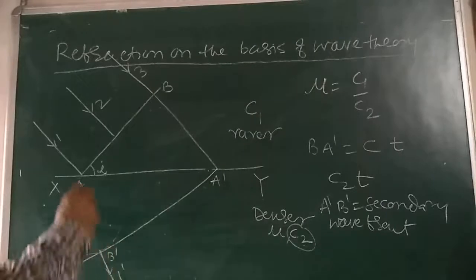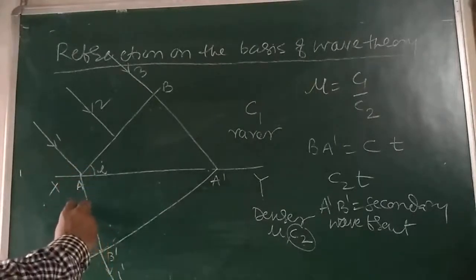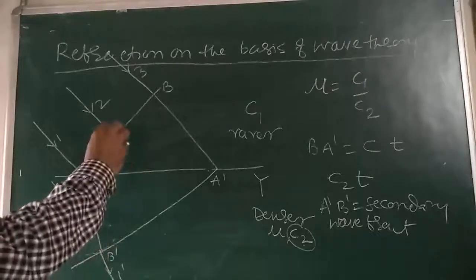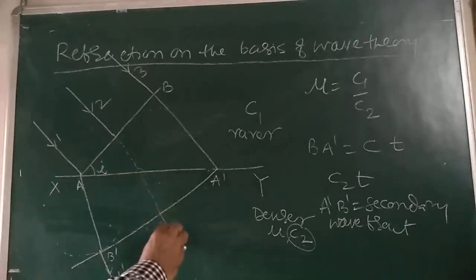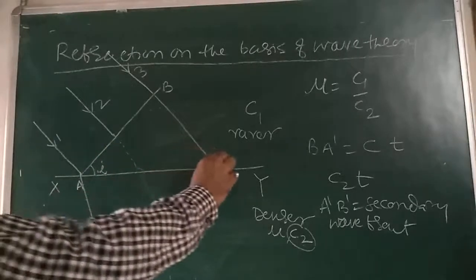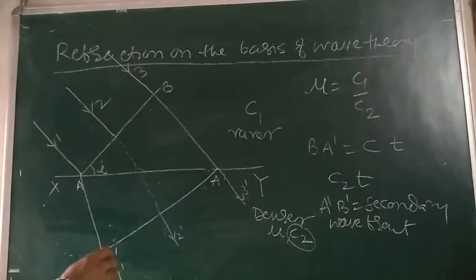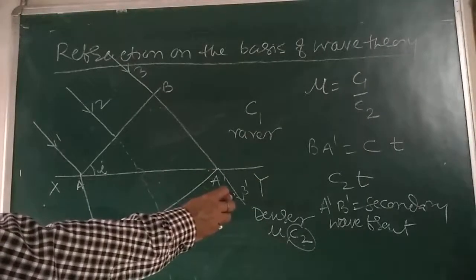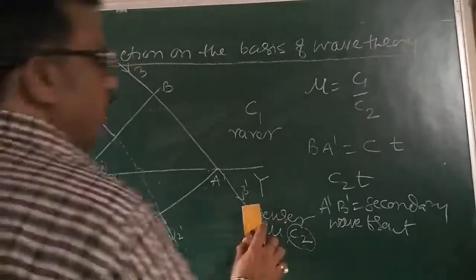So 1 dash, here it is 1. Here the ray coming from 2 strikes here and comes here, say 2 dash. And here you can see 3 dash. So dear children, 1 dash, 2 dash and 3 dash are the corresponding refracted rays perpendicular to A dash B dash.